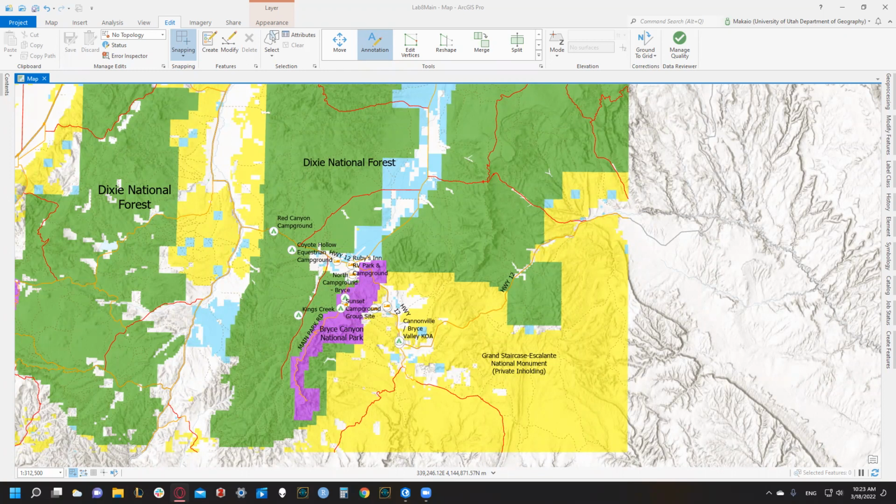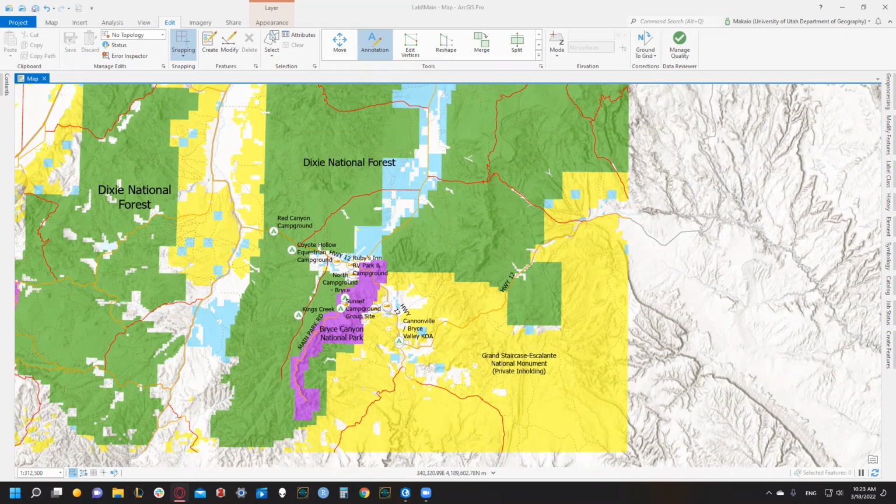And yep, two Dixies, one Bryce, and one Grand Staircase Escalante. Cool. So then this is good. We've saved.